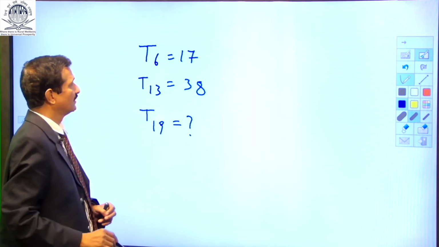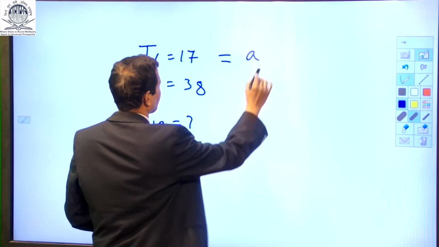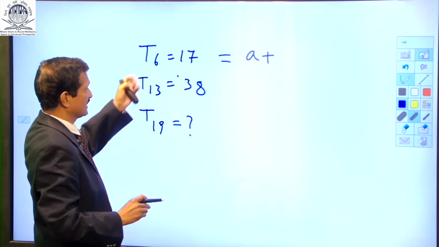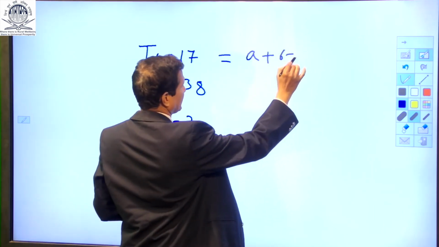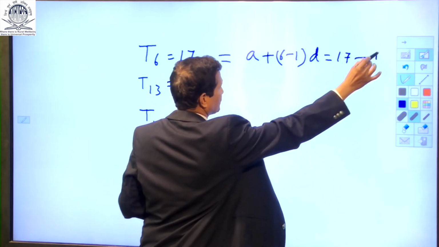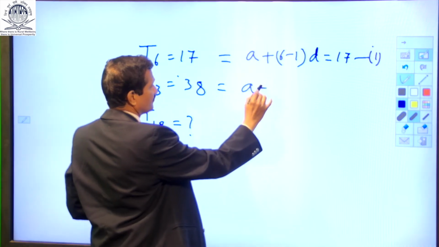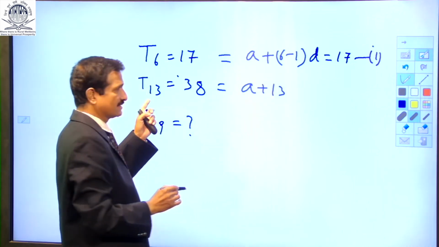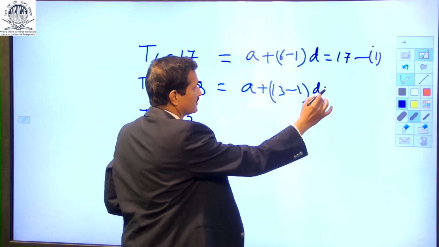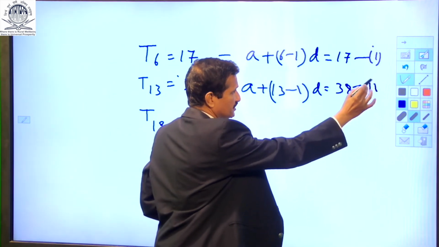Let us take the initial term as A, plus, here it is the 6th term, so it is 6 minus 1 into D is equal to 17. This is my first equation. The second equation is the initial term plus, here n is 13 minus 1 into D is equal to 38. This is my second equation.